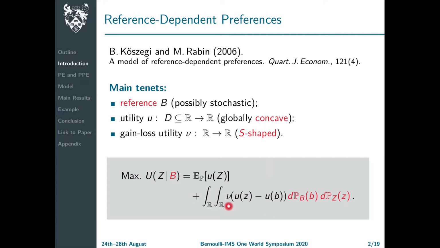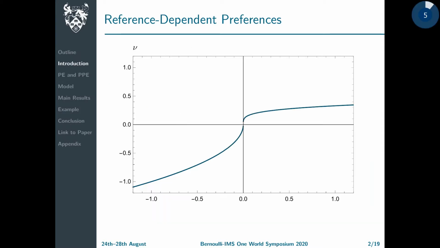Moreover, in the spirit of Kahneman and Tversky's cumulative prospect theory, this function νi that measures precisely the feelings of gain or loss upon deviating from the reference is S-shaped to reflect risk aversion on gains and risk propensity on losses. Finally, the model also incorporates loss aversion, that is, that losses loom larger than gains, by assuming that νi is kinked at the origin and steeper in the loss region.